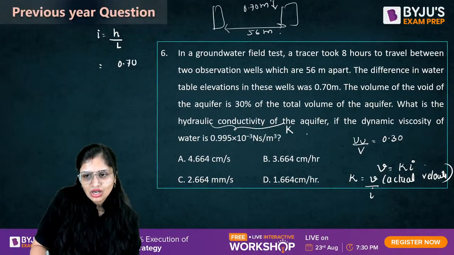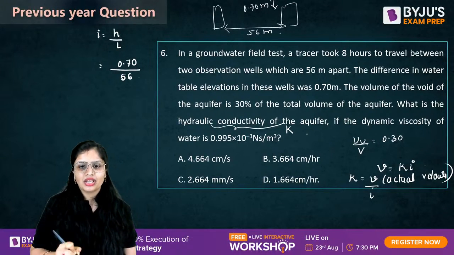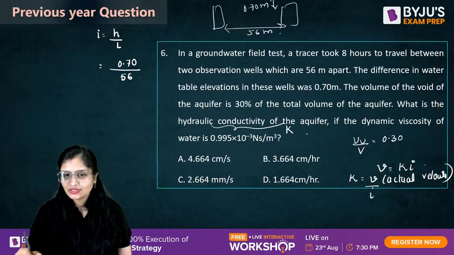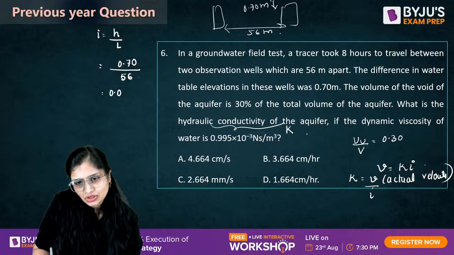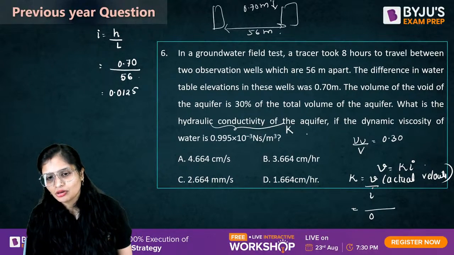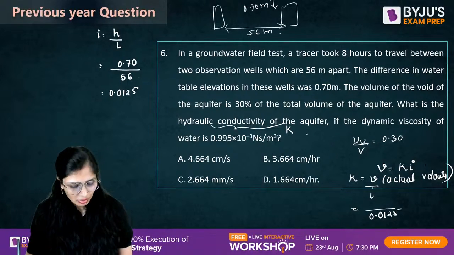How much is the elevation difference? That is 0.70. How much is the distance? That is 56. So this is the value of I. This will come out to be how much? 0.0125. Calculation, guys, check it once. I'm doing it, but you check it. 0.0125. Now I need to calculate the actual velocity.